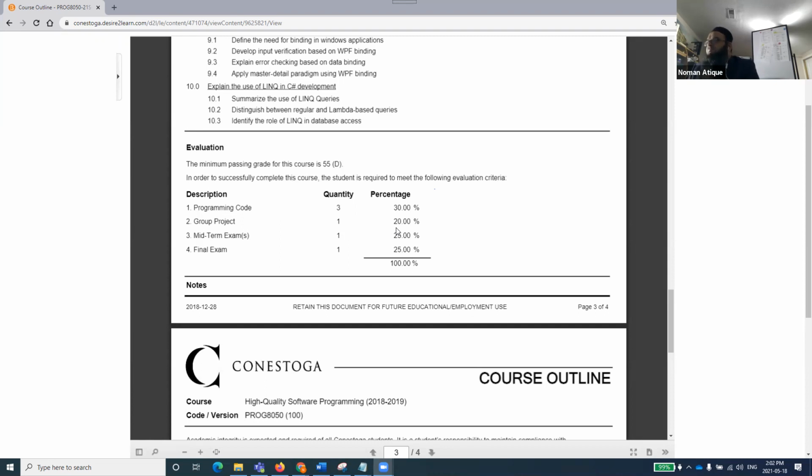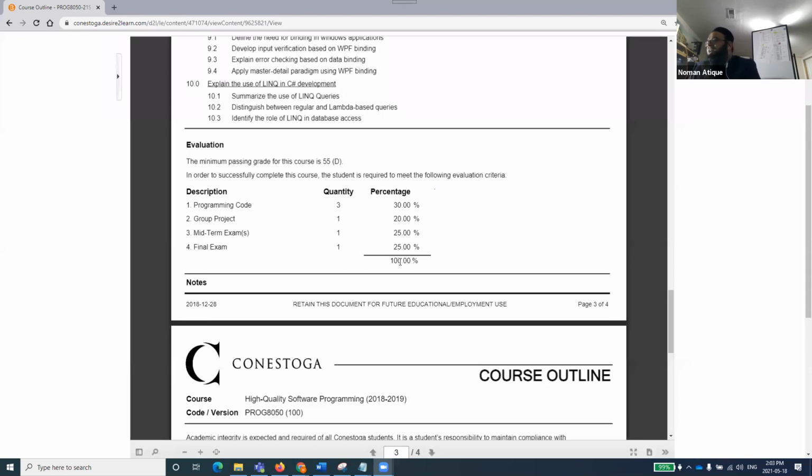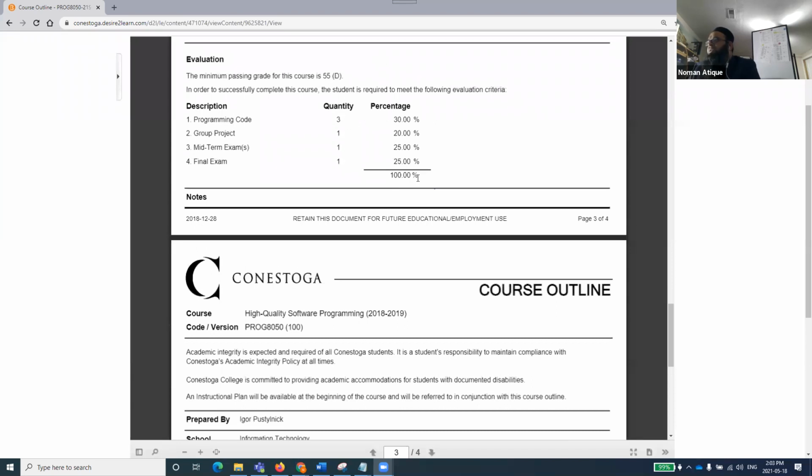There will not be one group member just to bring tea for everyone or to take printouts for everyone. It won't be that kind of group. Rather, we'll be trying to make a good group. The midterm exam is 25%, and the final exam is 25%. That will constitute 100% of that. So the final exam is only 25%. That's not that big a deal.